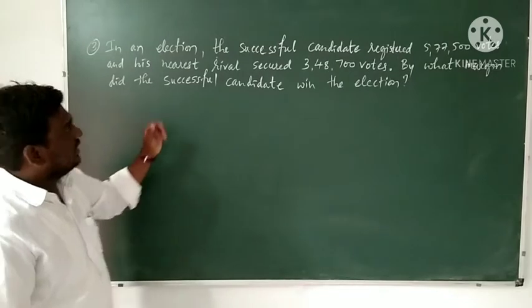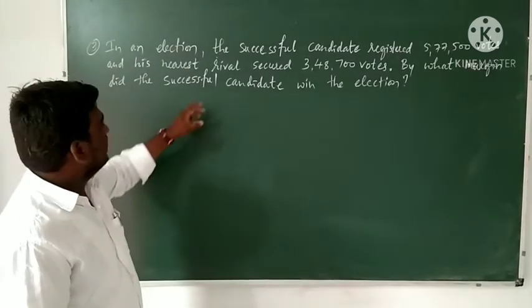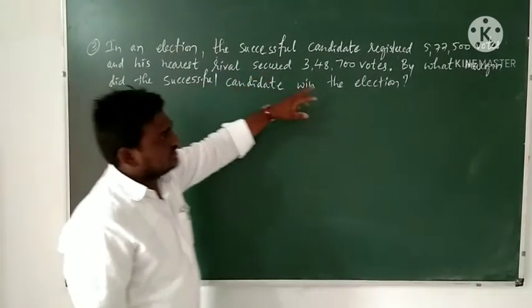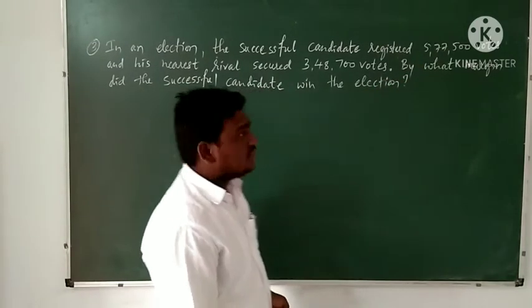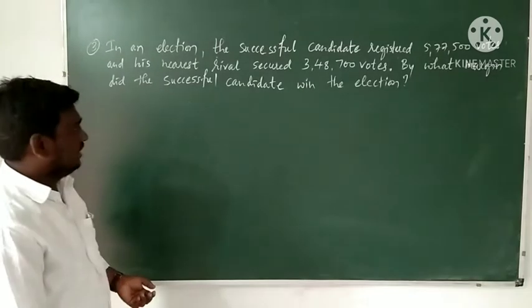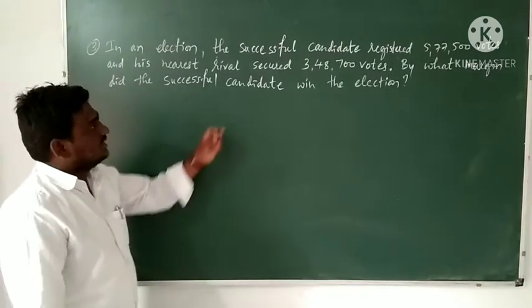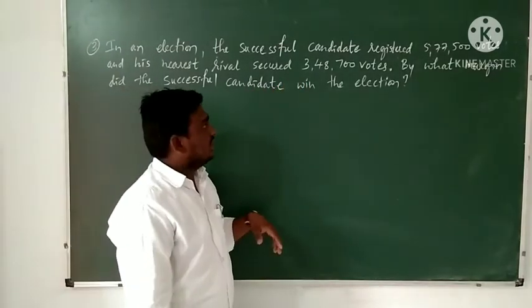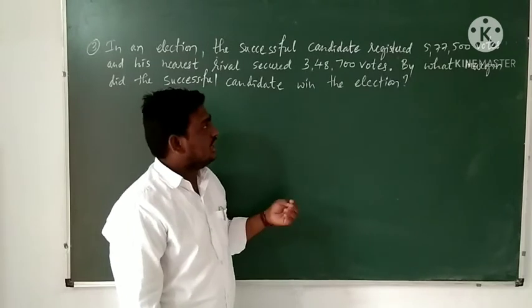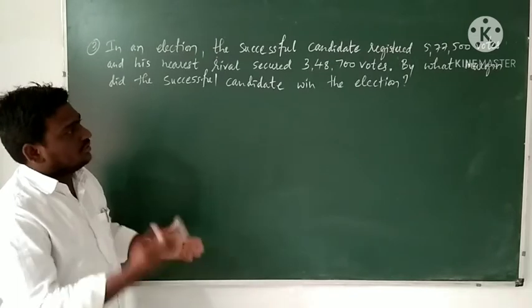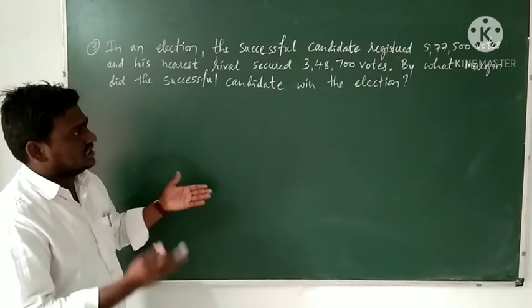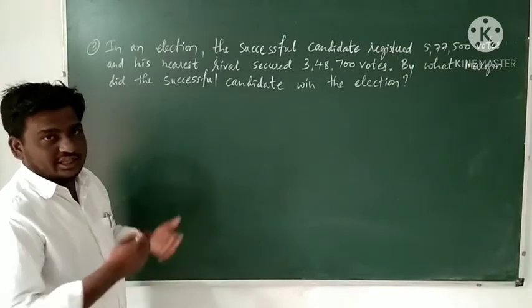Here they have given that the successful candidate registered 5,77,500 votes and the nearest rival, another party, secured 3,48,700 votes. By what margin, means by how much difference, did the successful candidate win the election?